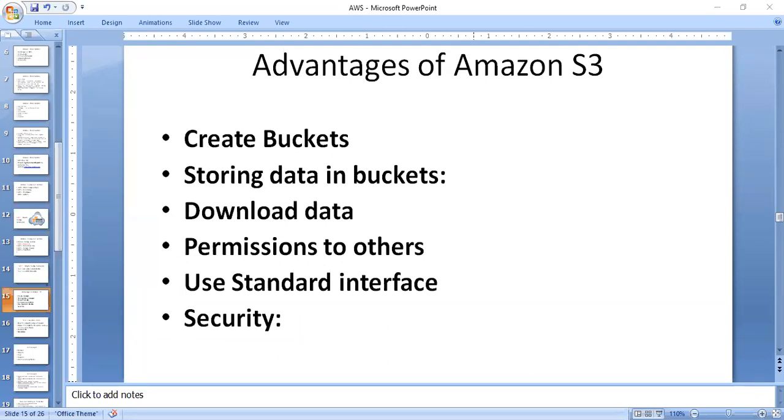Here S3 is used with the standard interface with REST and SOAP interfaces, which are designed in such a way that they can work with any development toolkit. Coming to the final advantage, in this case, the security consideration.